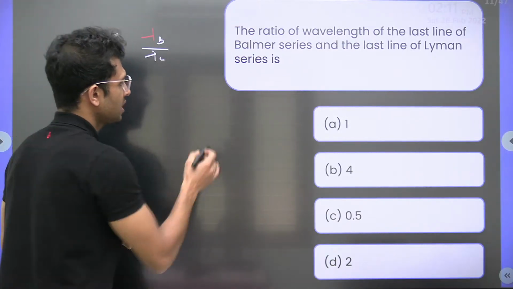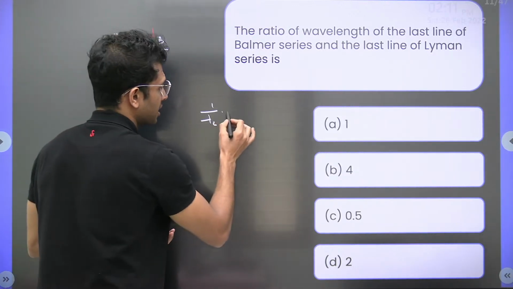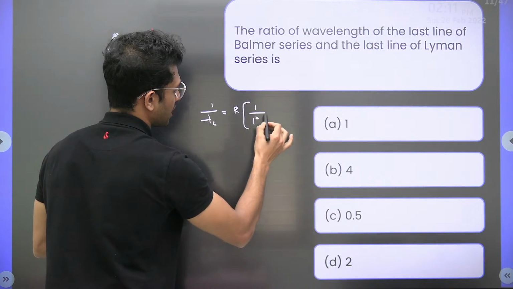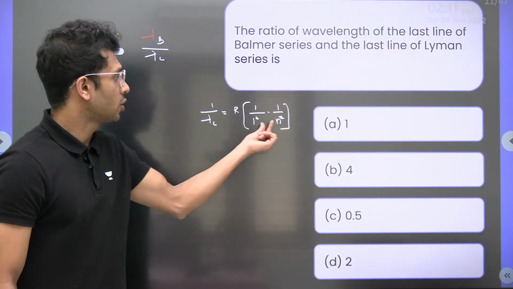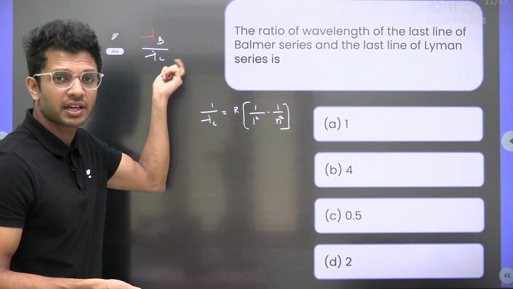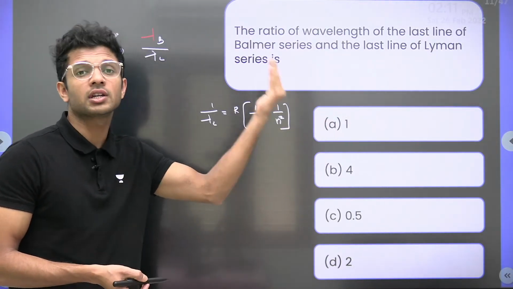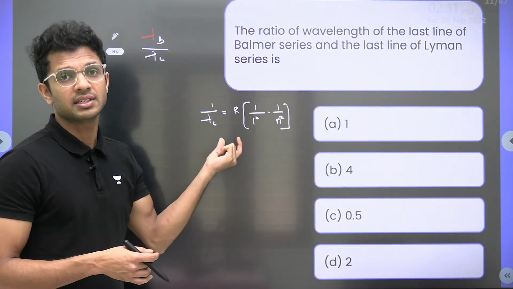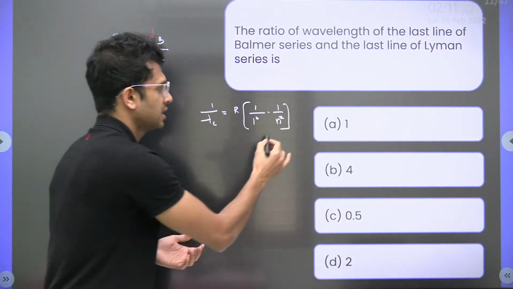Tell me, what is the formula for the wavelength of Lyman series? We all have learned that 1 by lambda is equal to R into 1 by 1 square minus 1 by n square. R corresponds to the Rydberg constant. Let it be a constant because we are only interested in finding the ratio. And n corresponds to the orbit from which the electron is falling to the first, because for the wavelength to fall in Lyman series, the electron has to jump from any higher orbit to the first orbit, isn't it?